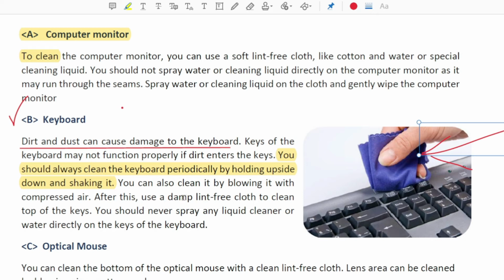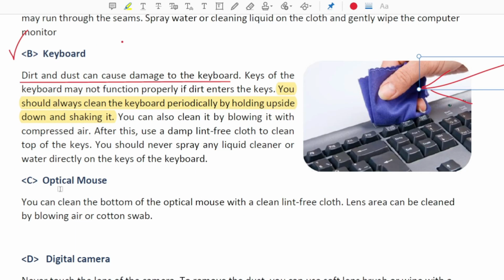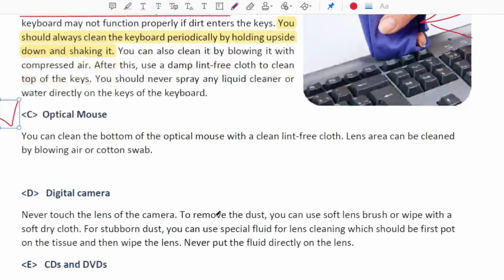Then after this, use a damp lint free cloth to clean the top of the keys. As it is shown in the image, you can also clean it, or you can use some liquid cleaner. Then the optical mouse. You can clean the bottom of the optical mouse with a clean lint free cloth. The lens area can be cleaned by blowing air or with a cotton swab. So it's also simple, you can do that.